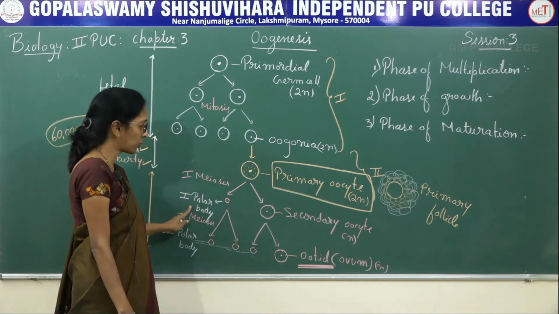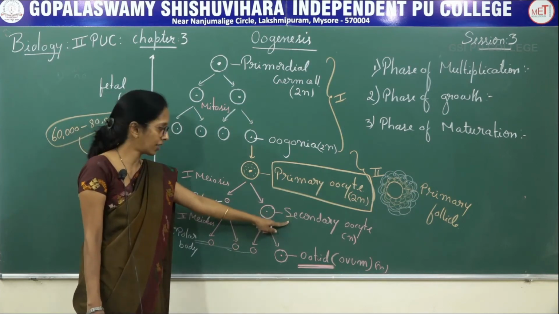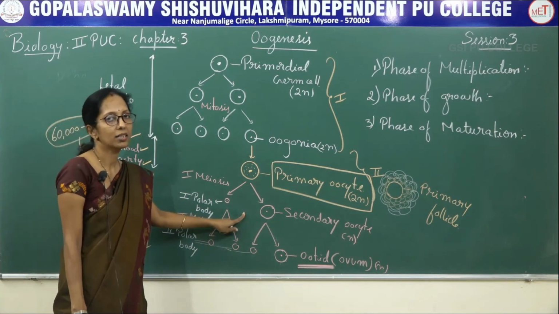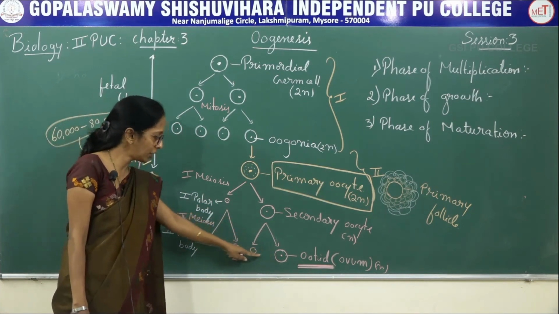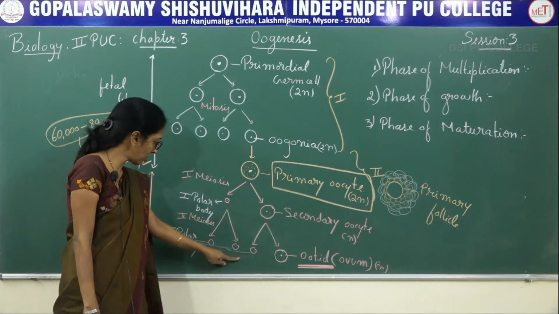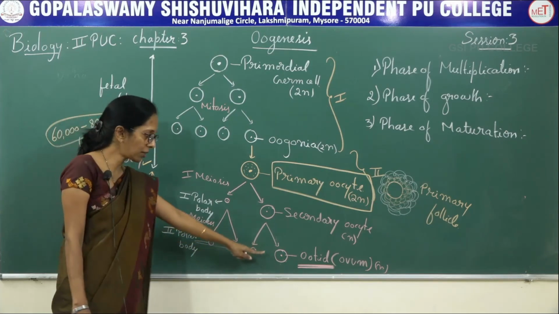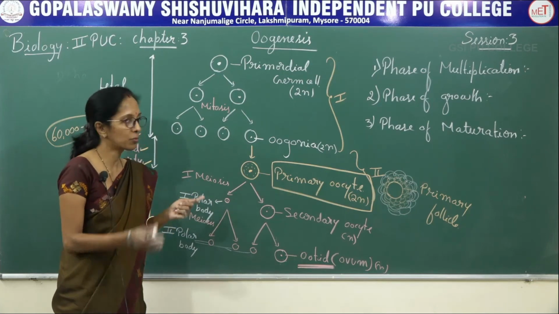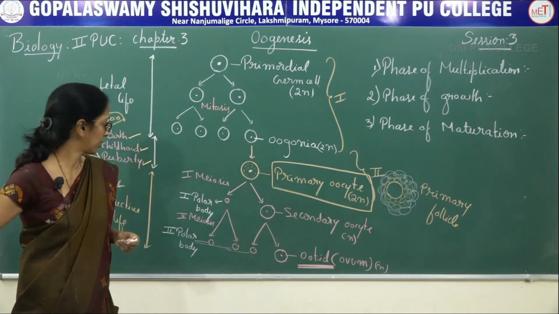The smaller one is the first polar body, the larger one is the secondary oocyte. These two again undergo second meiotic division that results in the formation of unequal cells. The smaller one is the second polar body, the larger one is the oocyte. So this is about spermatogenesis and oogenesis.